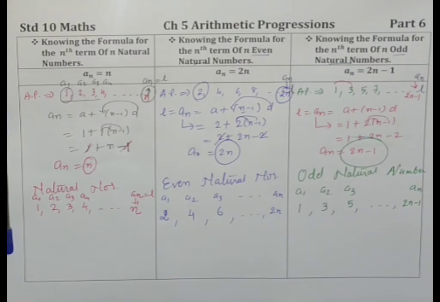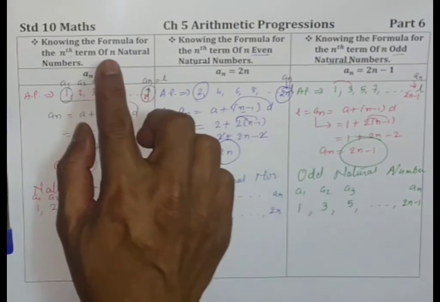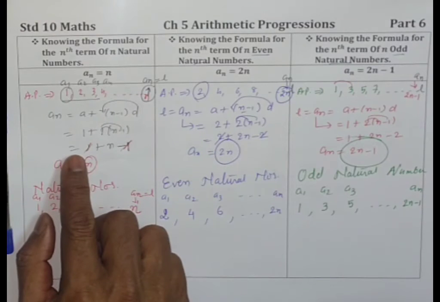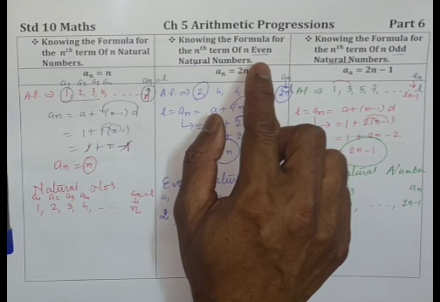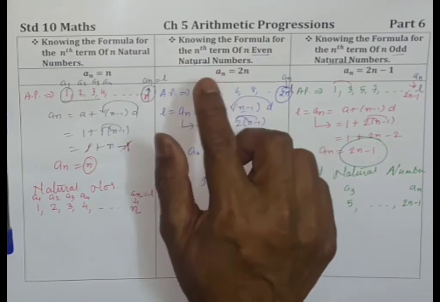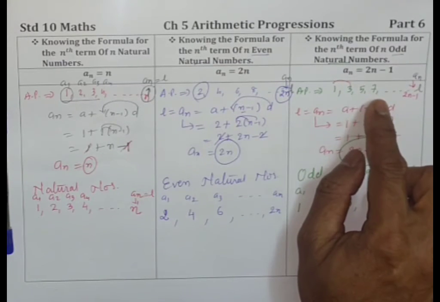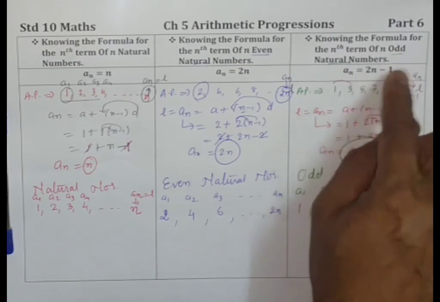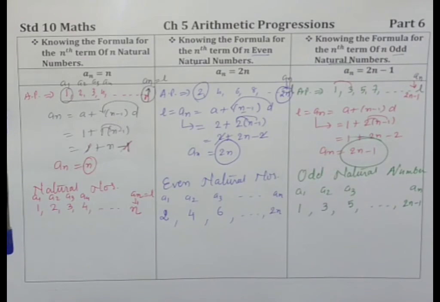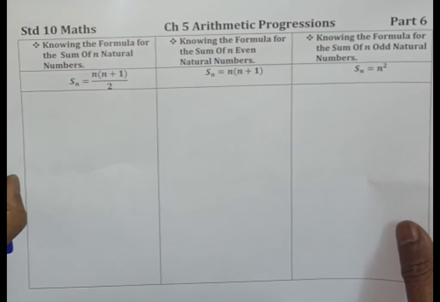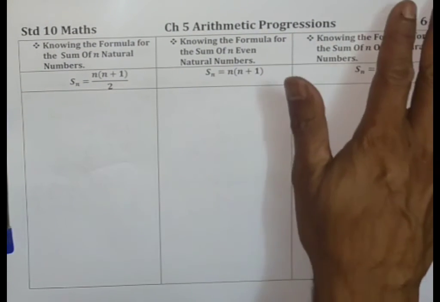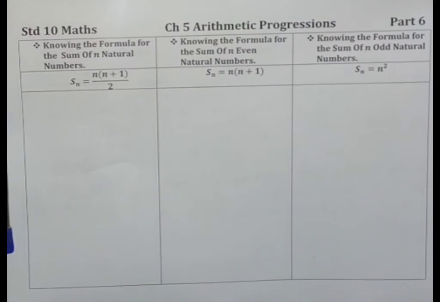I hope that is clear. So we were talking about nth term when all natural numbers are given in form of AP. We are talking about nth term of AP which is in the form of even natural numbers. Here we are talking about nth term of AP which is odd natural numbers. All right? Now moving on to the next one, the last concept for today's session. Today's session is only concept and understanding.